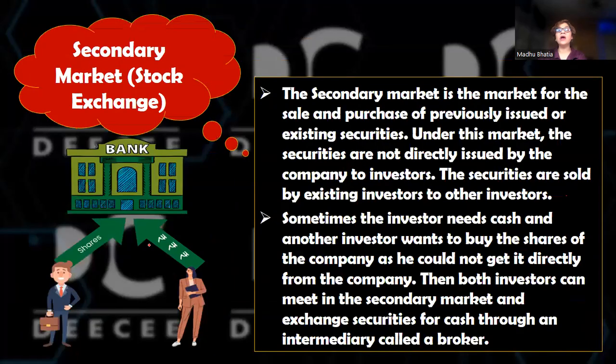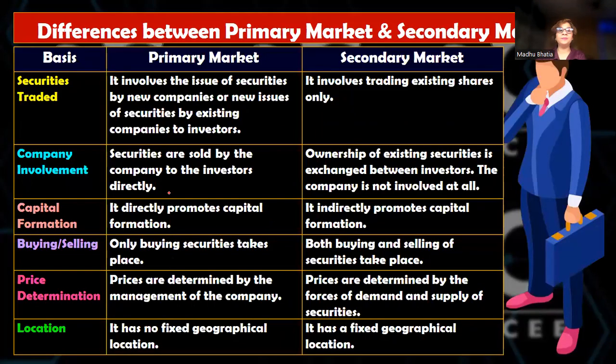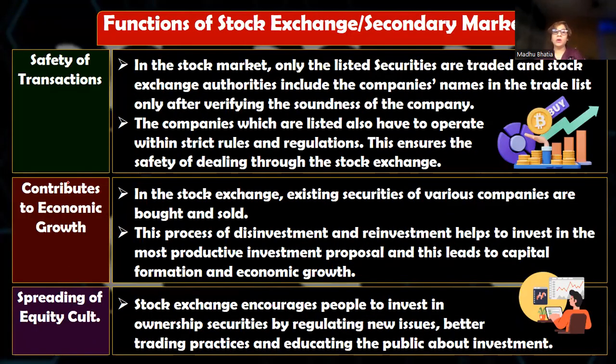We'll quickly move down to the secondary market, that is a stock exchange. We know it's a market for pre-existing securities. So this is a market where the investors can invest, disinvest, and reinvest. I repeat my words: invest, disinvest, and reinvest. Now, what are the functions of this market? So, first is safety of transactions.